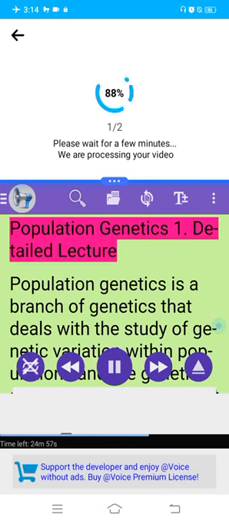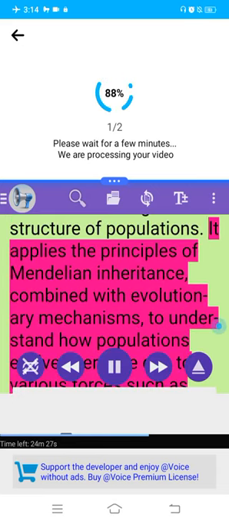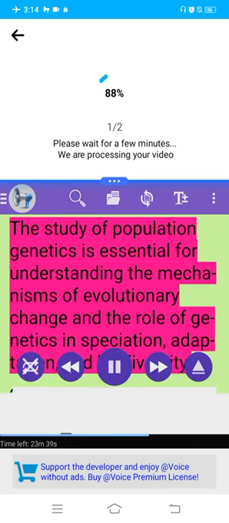Population Genetics. 1. Detailed lecture. Population genetics is a branch of genetics that deals with the study of genetic variation within populations and the genetic structure of populations. It applies the principles of Mendelian inheritance, combined with evolutionary mechanisms, to understand how populations evolve over time due to various forces such as mutation, genetic drift, gene flow, and natural selection. The study of population genetics is essential for understanding the mechanisms of evolutionary change and the role of genetics in speciation, adaptation, and biodiversity.